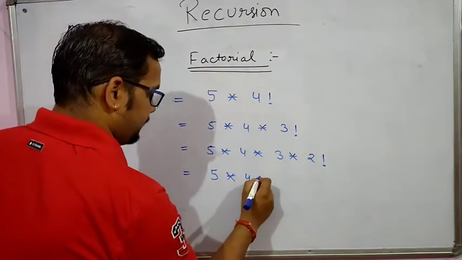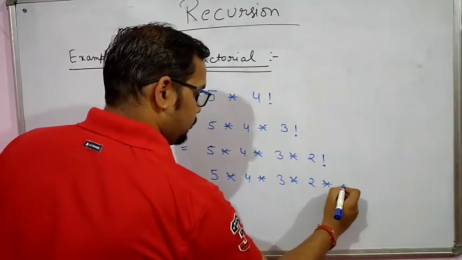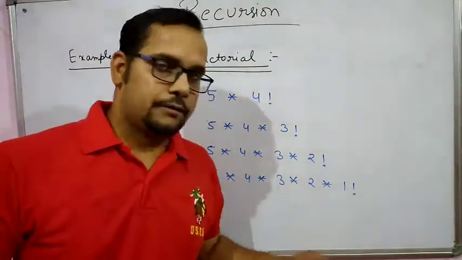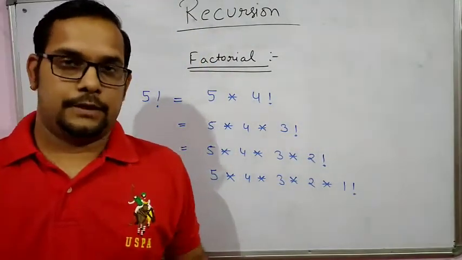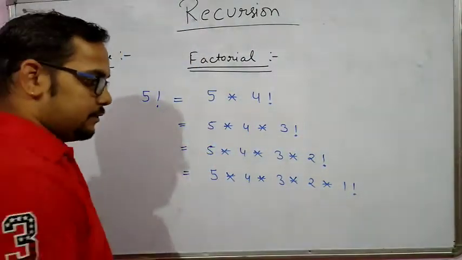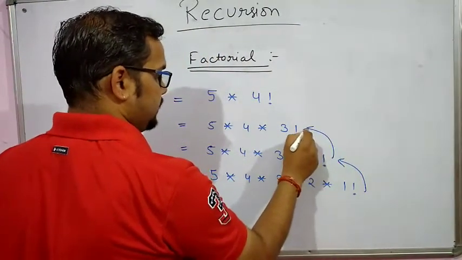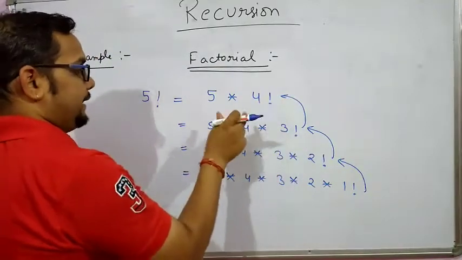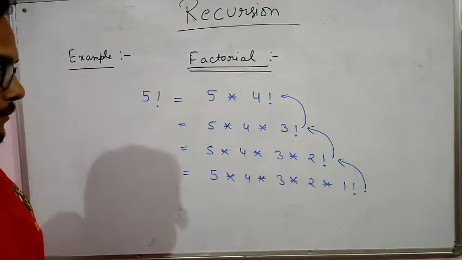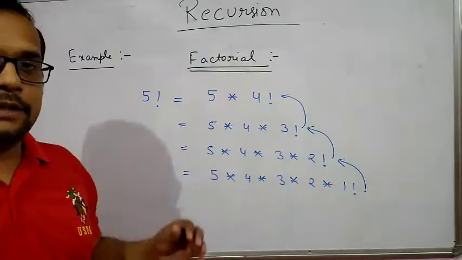Like this: 5 into 4 into 3 into 2 into factorial 1. Here you know the value of factorial 1. The value of factorial 1 is always 1. This will return its value from here to here, and this value goes here, and the final value comes here, and at the last we will get the value of factorial 5. Means from the last to the first, from bottom to the top, it will return.